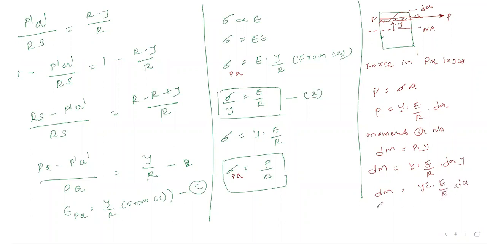This is your equation of dm. Now this is the elemental moment. Now just think like this. This is your cross section, and this is your neutral axis.